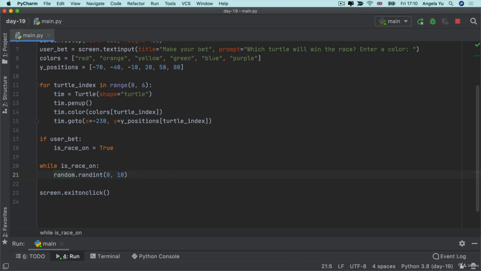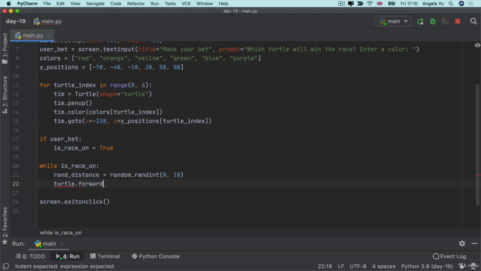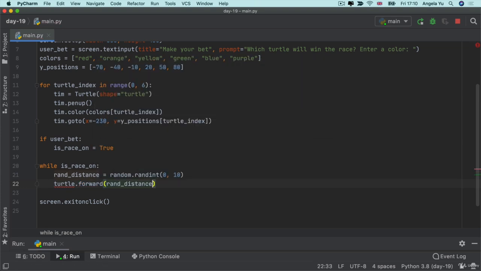So we're going to call this the random distance, and this is going to be the distance that one of our turtles is going to move forwards by. So we want some sort of turtle dot forward, and the distance that it goes forward is the random distance.